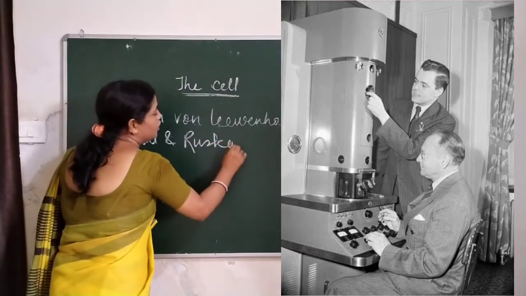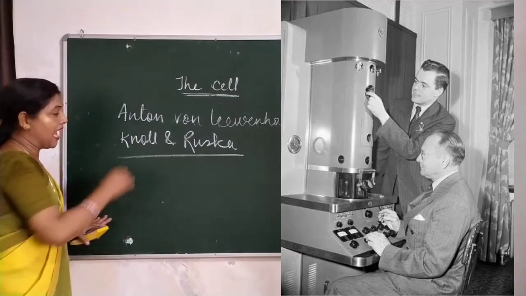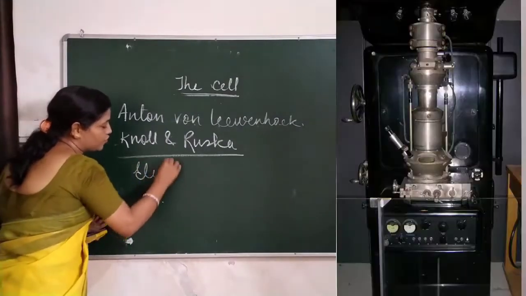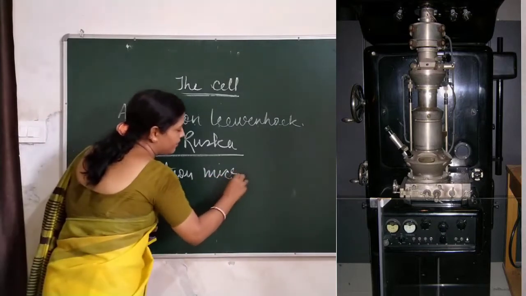Then Knoll and Ruska, two biologists, came together and made the electron microscope. This microscope works with the help of an electron beam.